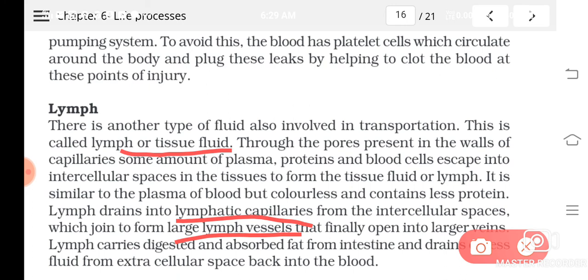So lymph nodes contain lymphocytes, and what do they do? They are involved in the cleaning of blood, and they help the body get protected from diseases. In the lymph nodes there will be a fight between the microorganisms and the lymphocytes, so they help to give immunity to the body. Understood? So these are the parts of the lymphatic system. Lymph is the medium, just like our blood, in the lymphatic system. Then lymph vessels, lymph capillaries, and lymph nodes. Is it clear?